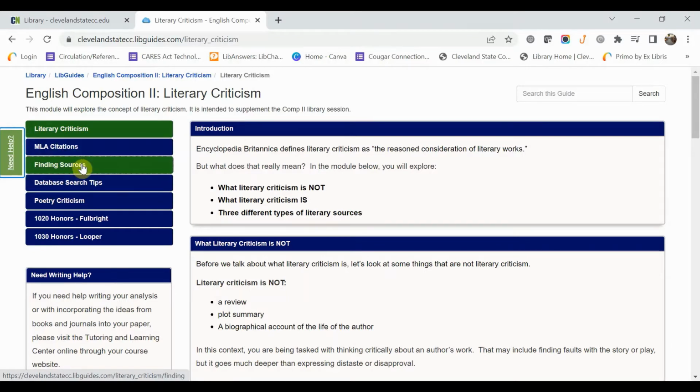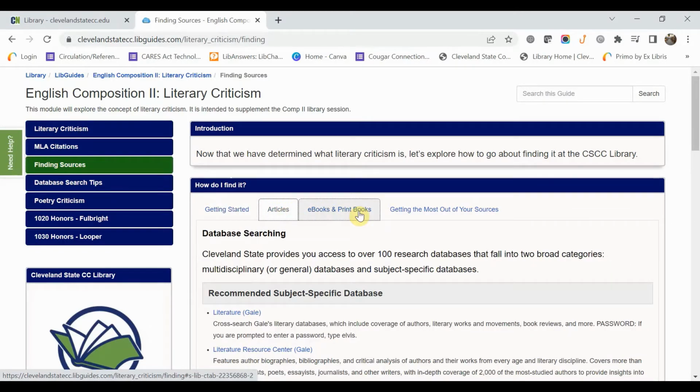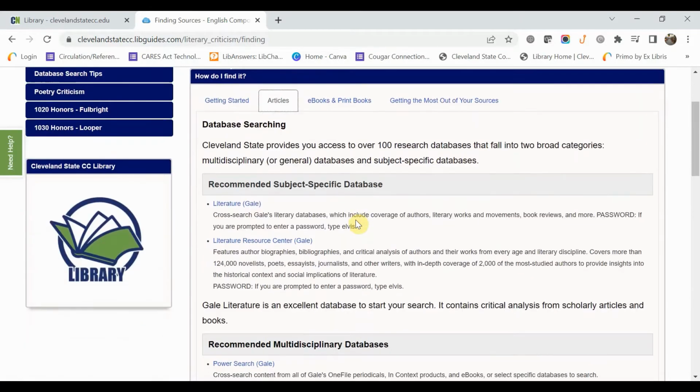That box that just popped out at us is also our chat service. So if you want to get in contact directly with the librarian, that's a great way to do it. Right now, we're going to go out to Finding Sources, and we're going to focus in on articles because that's most of what you guys are going to be looking at. And we're actually going to start down here at Literature Gale.